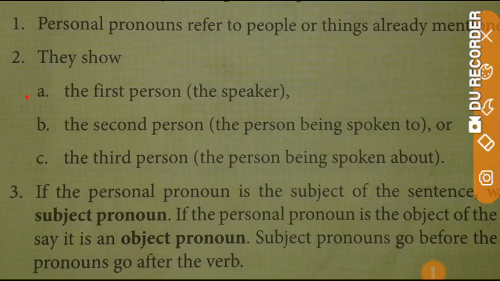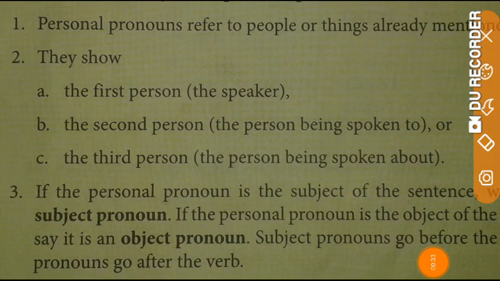The first person is the speaker of the sentence, means someone who says or speaks a sentence is said to be in the first person. For example, my name is Aman. I am teaching you. So who is saying this? I am saying, means I am the speaker of this sentence. So I is the first person pronoun.